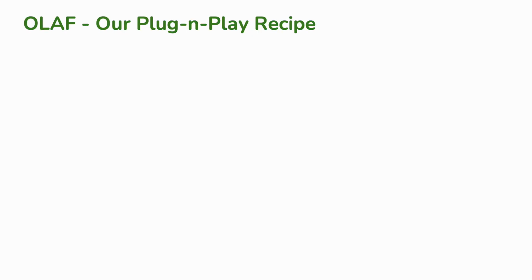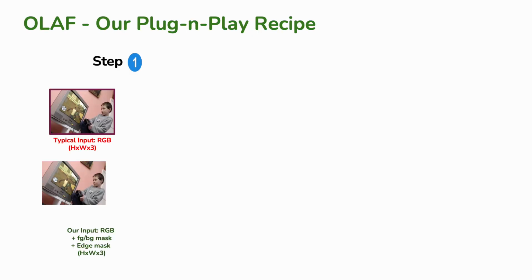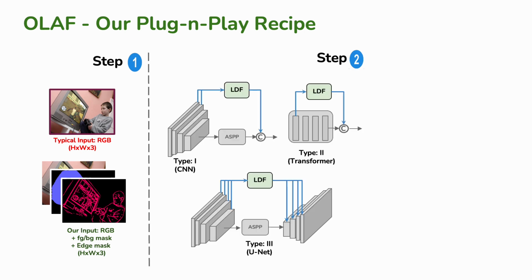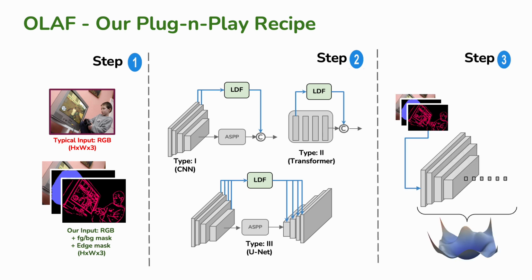To address these challenges, we propose a three-step recipe. The first step involves augmenting the RGB input with object-based channels, such as foreground and background, and edges, which are obtained from frozen pre-trained models. The second step utilizes low-level dense feature guidance from the segmentation encoder to assist in segmenting small and thin parts. Finally, the third step of our approach employs targeted weight adaptation to ensure stable optimization with the augmented input.